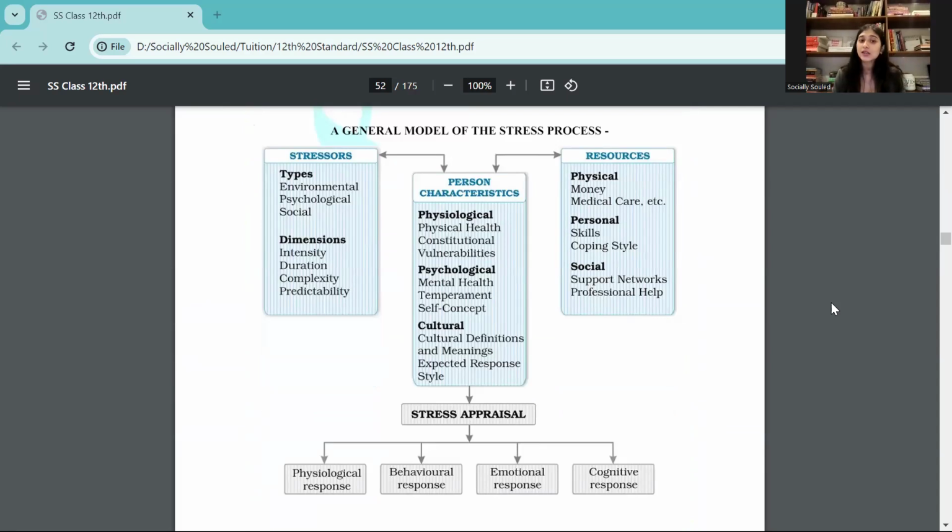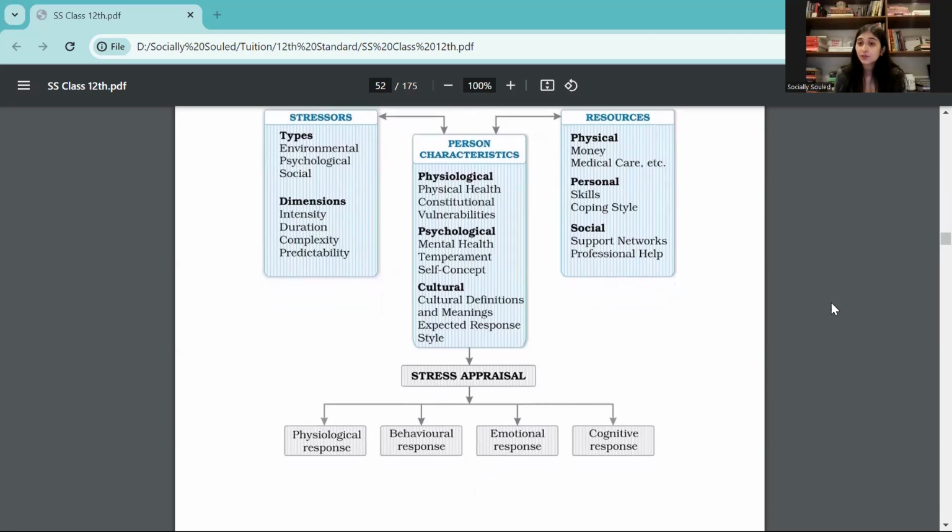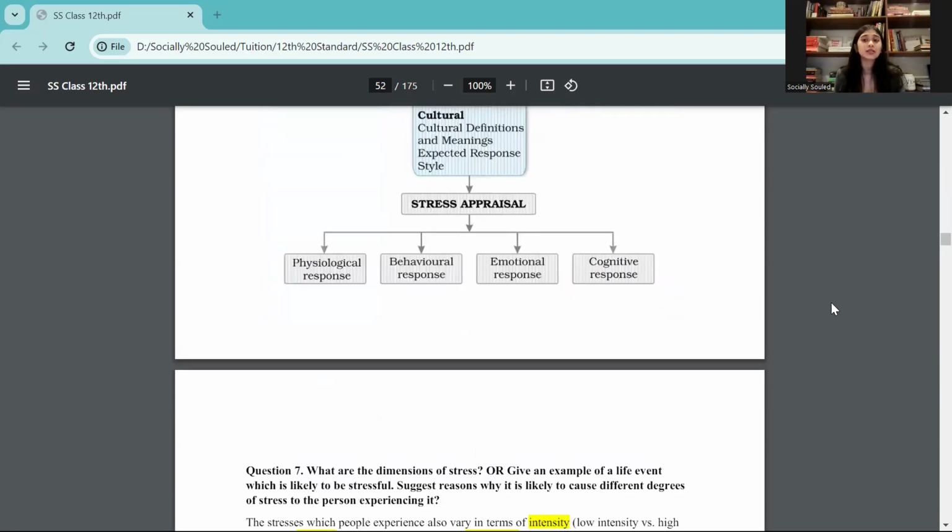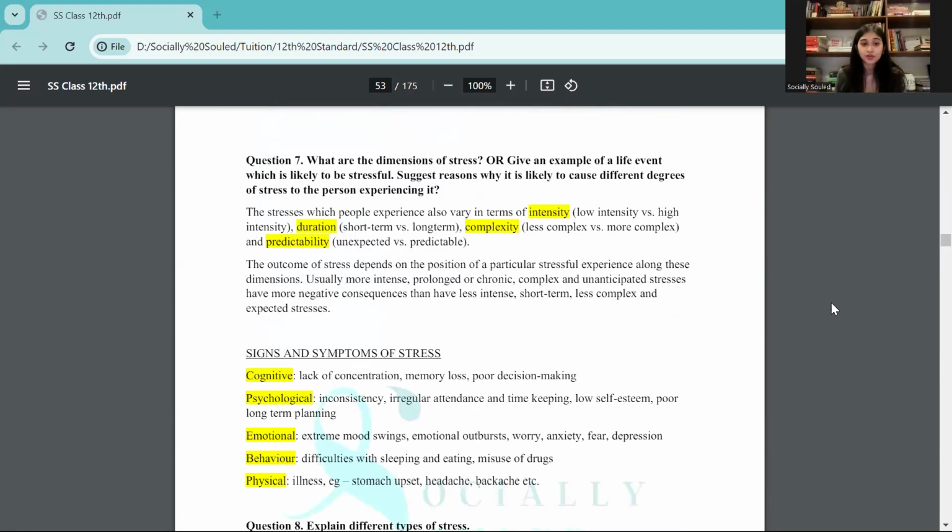There are three types of stressors: environmental, psychological, and social. Dimensions means what affects your stress. The more intense the stress, the more stressed you feel. The longer the duration for which the stress remains, the more stressed you feel; the more complex, the more unpredictable, the more stressed you are. Then personal characteristics means what exactly helps you cope with the stress: physiological, psychological, and cultural. Then you have the resources which help you, and stress appraisal, that means how you are viewing a stress, whether primary or secondary, depends upon your physiological response, behavioral response, emotional response, and cognitive response.